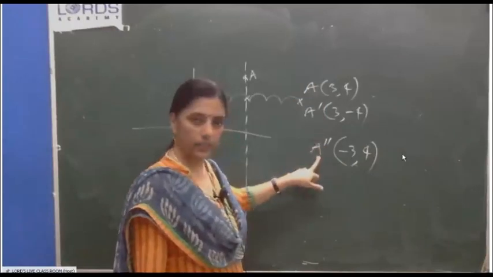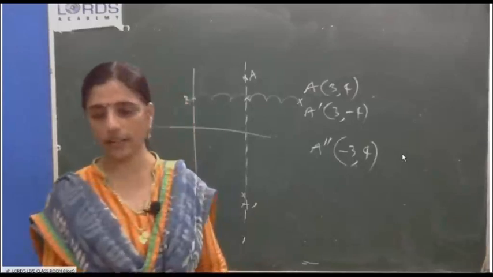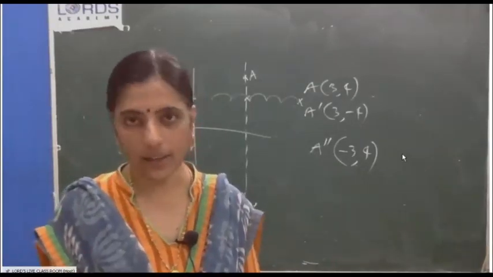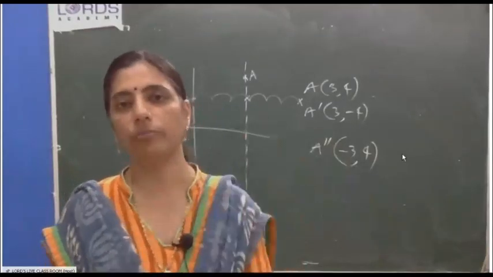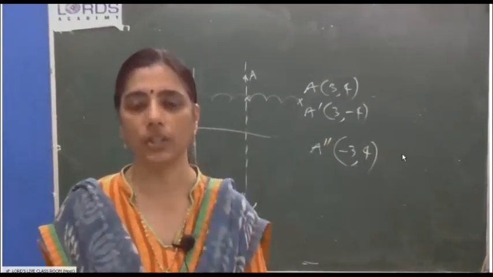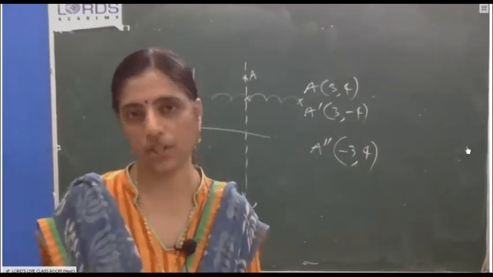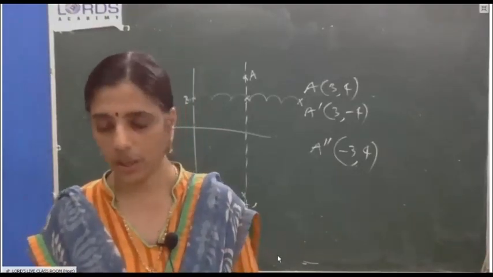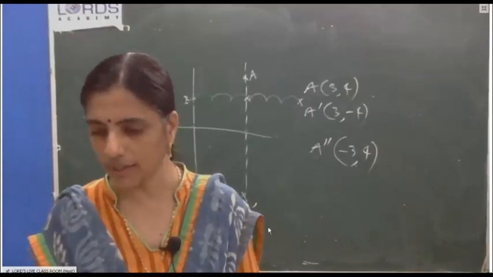A to A double dash happens when reflection happens to A through the y-axis. Then again join A and A double dash in the graph book, and what will be the image of B when AA double dash acts as a mirror line, that answer will be called B double dash. Everything you have to write in detail. Whether anybody wants to do that question in the class?